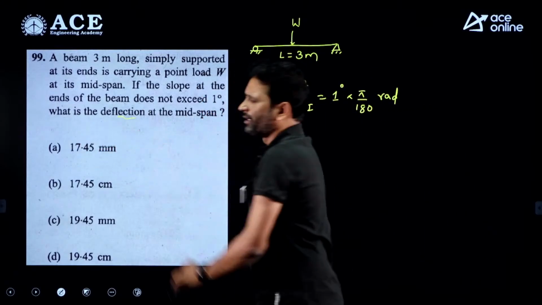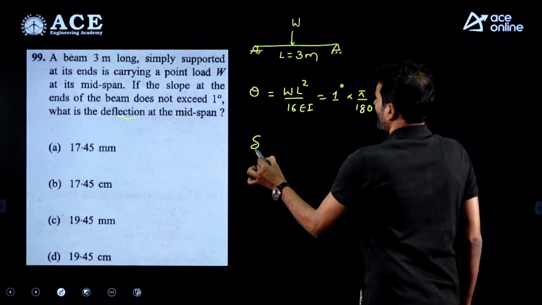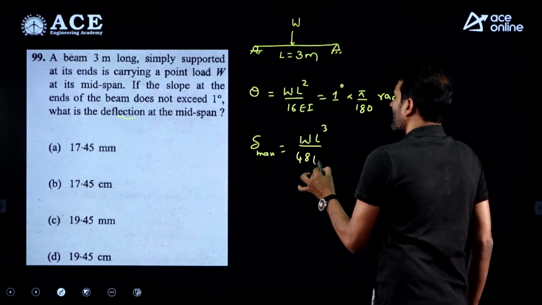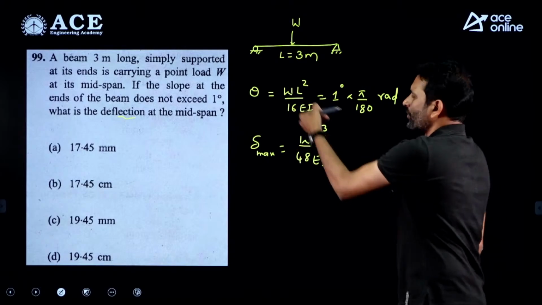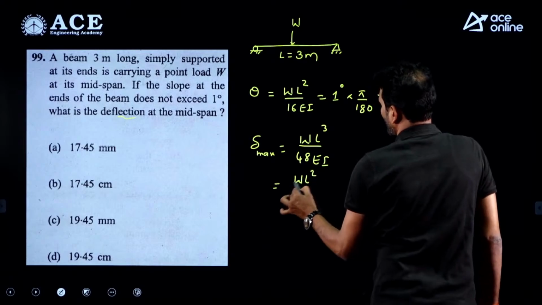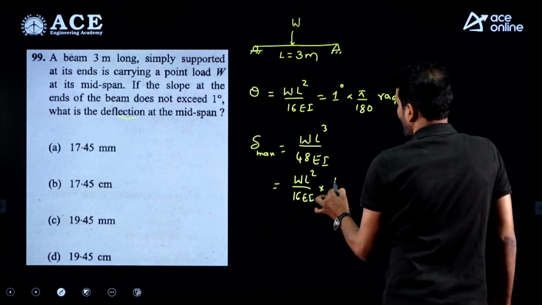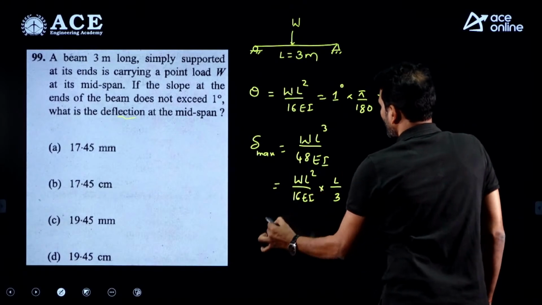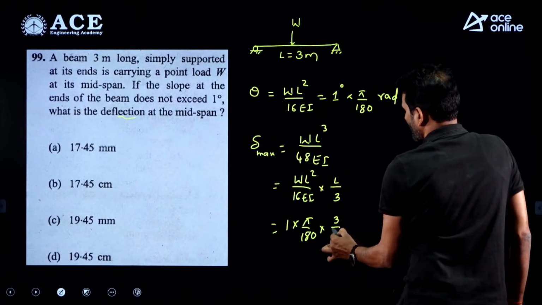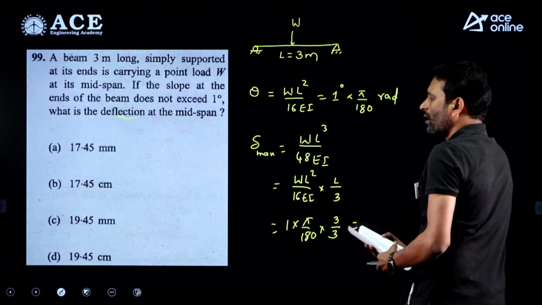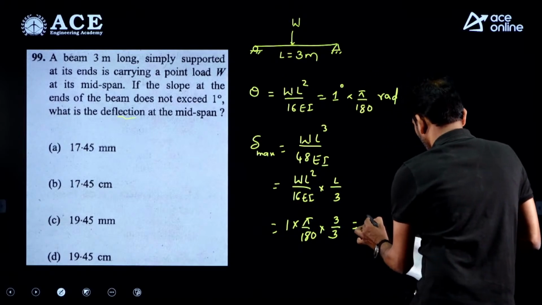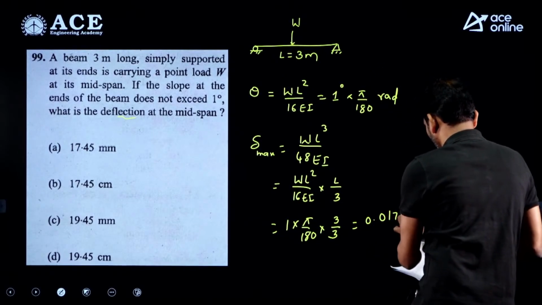And what we require is the deflection at the midspan, that is the maximum deflection. The maximum deflection in this case we know is WL cube divided by 48 EI. Just to relate these 2 conditions, then you get the final answer. So I can write it as WL square divided by 16 EI, and the rest of the term is L by 3. This value we have 1 into pi upon 180 radians, and L value is 3 meters, divided by 3. Simplify, you get the answer in meters, which is 0.01745 meters.